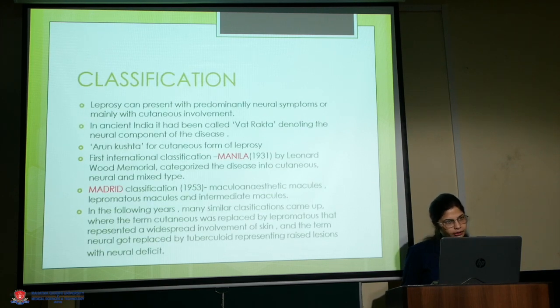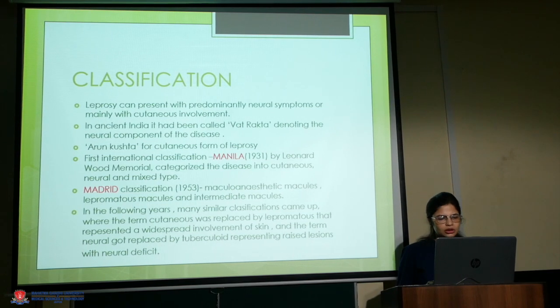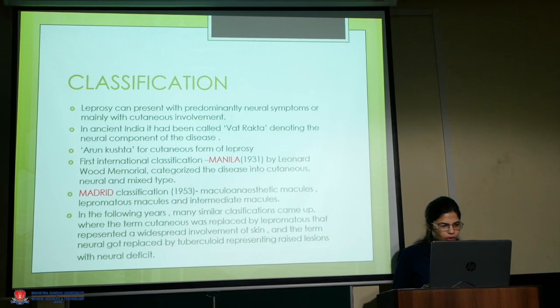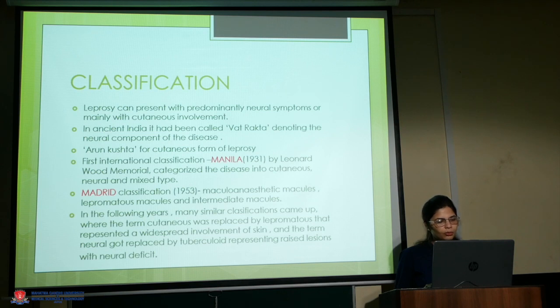Now how do we classify leprosy? Leprosy can present with predominantly neural symptoms or mainly with cutaneous involvement. In ancient India it has been called Vatrakta, denoting the neural component of the disease, and Arun Kushta, denoting the cutaneous form of leprosy. The first international classification, the Manila classification, was given in 1931 by Leonard Wood Memorial, characterizing the disease into cutaneous, neural and mixed type.